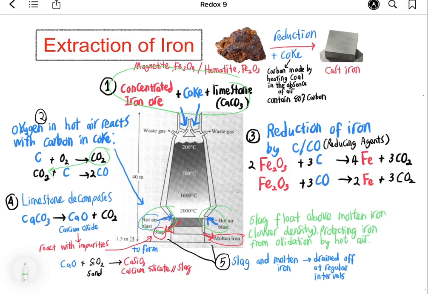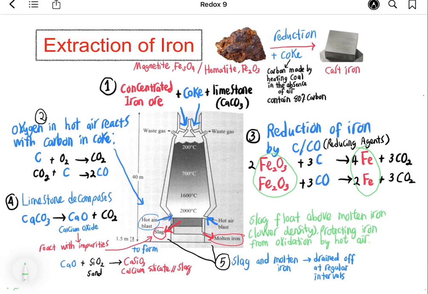Next, the carbon and carbon monoxide produced will reduce the iron oxide to iron. Next, the molten iron is collected at the bottom of the furnace and it is drained off periodically into molds and allowed to cool to produce cast iron.